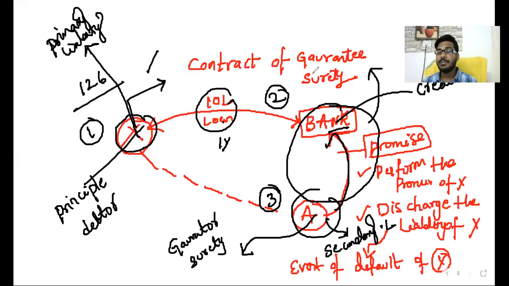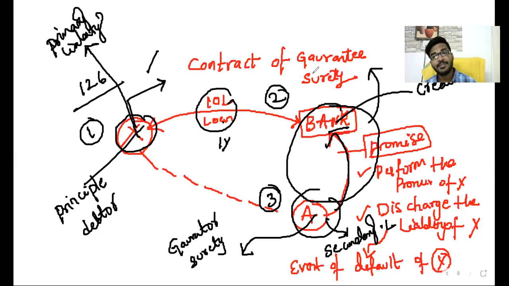But here in guarantee, surety, what is the difference, sir? I will make a promise, but what promise? I cannot compensate the loss to you. Okay, sir. If he fails to pay you, then I will pay. Or if he fails to perform, then I will perform. Okay, sir. This is nothing but contract of guarantee or contract of surety.